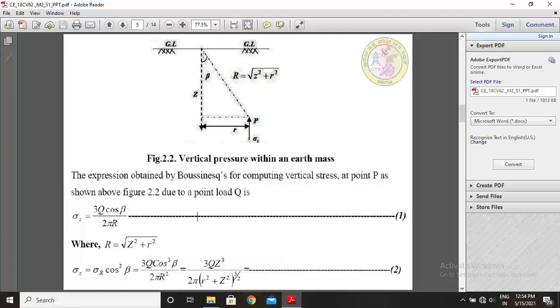So this is z and this is r, and sigma z equal to sigma R times cos square beta. Here the equation is derived: 3Q times cos cube beta by 2 pi R square is nothing but 3Q z cube by 2 pi times r square plus z square to the power of 5 by 2. This is equation number 2.